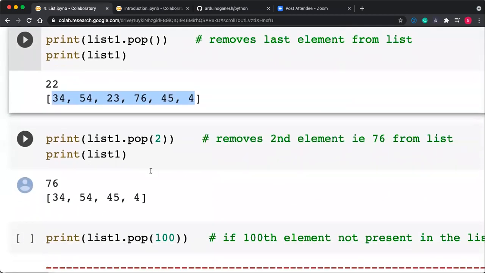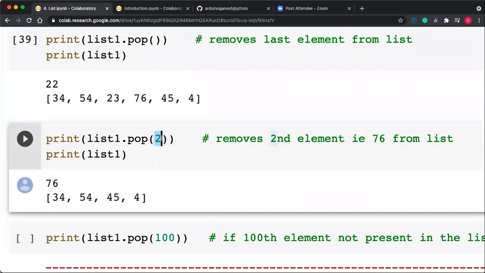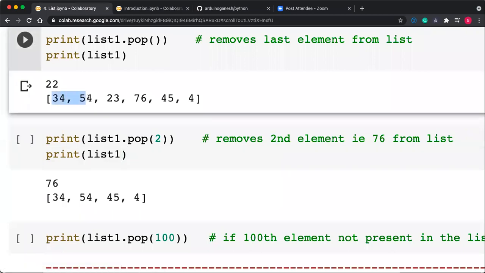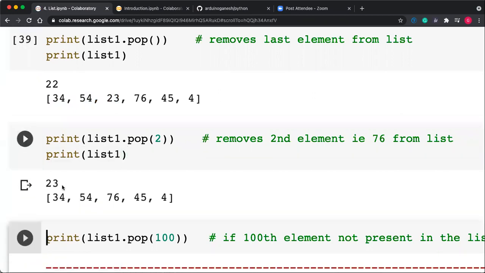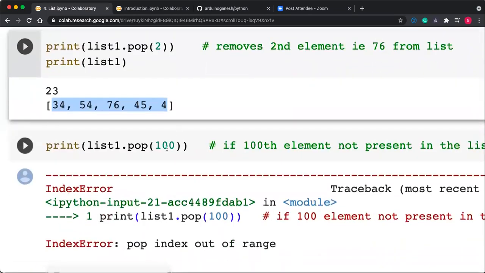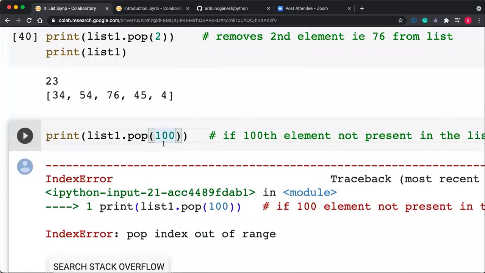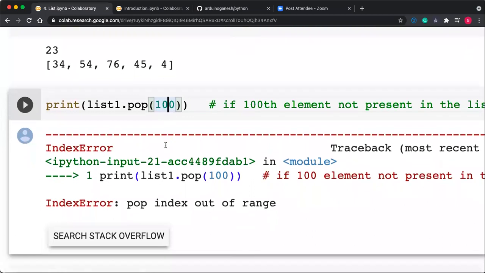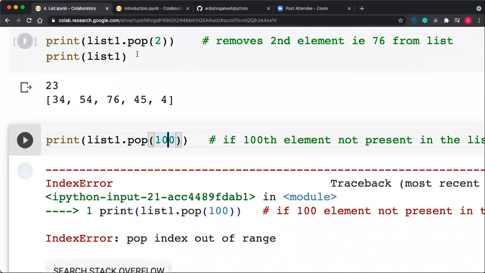Now pop with an argument. If an argument is given to the pop function, you have to give the particular index. So I want to remove the second index element. My list one is 34, 54, 23. So what is the second index? 23. So 23 gets removed, and you will get the particular list. If you want to remove an index which is not present in that list, it will generate an error. So index out of range error, because index 100 is not present.